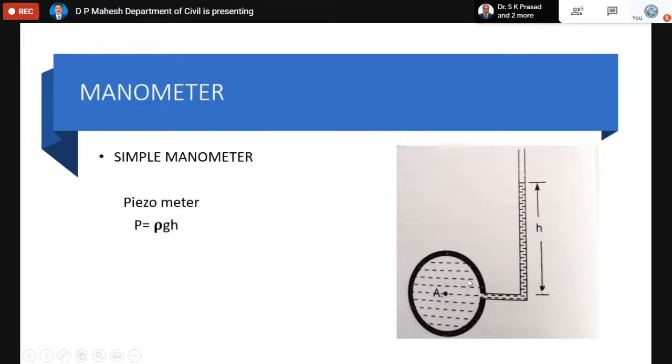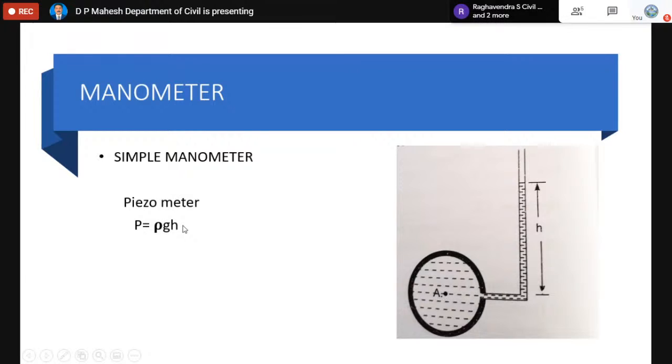It's a right angle bent glass tube fitted to a pipe at any point where the pressure is to be measured. The piezometer is fitted with a valve. If you want to know the pressure, you open the valve. Then the liquid inside the pipe, with its pressure, gets rushed into the tube, and the amount by which it rises in the tube depends upon the pressure value inside the pipe. If the pressure is less, it will not rise so much. If the pressure is more, it will rise more. Accordingly, we can find the pressure inside the pipe using the formula P equals rho g h.